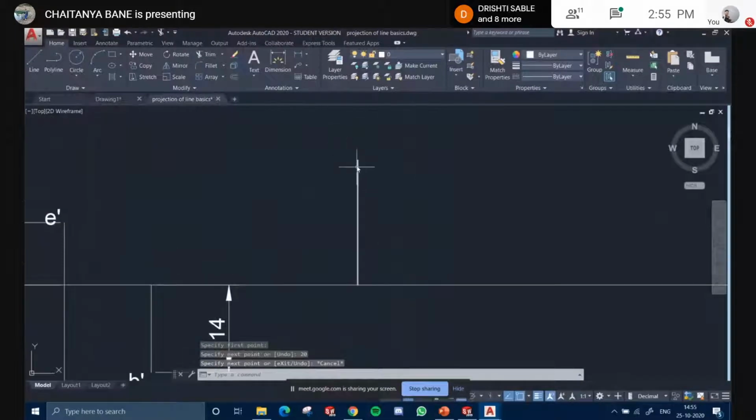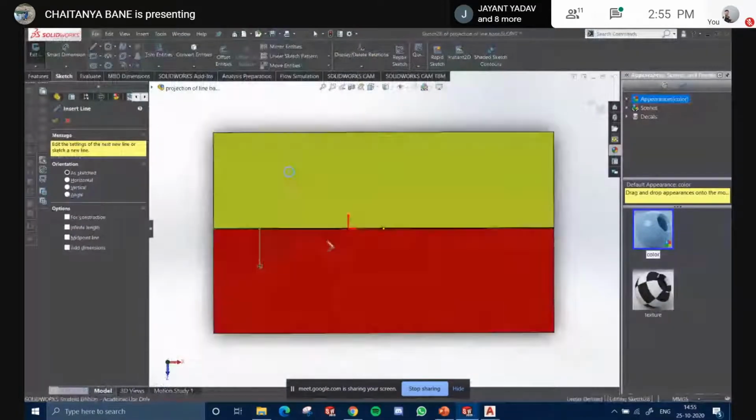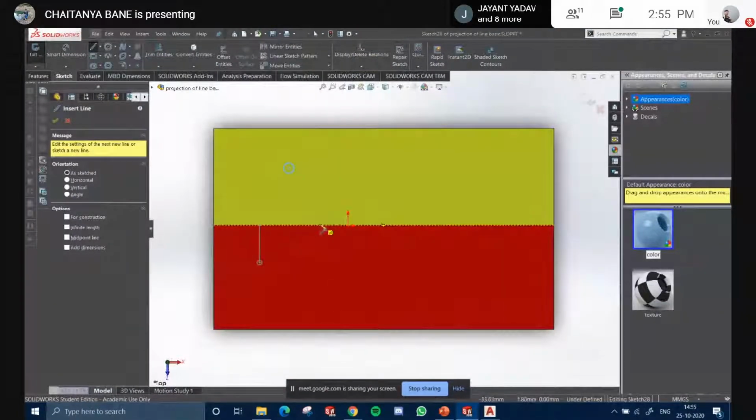Somewhere here, right? Now it was behind the VP, the vertical plane. So this XY line in your 2D view, it was behind it, so now you see it goes above. This is above the XY.